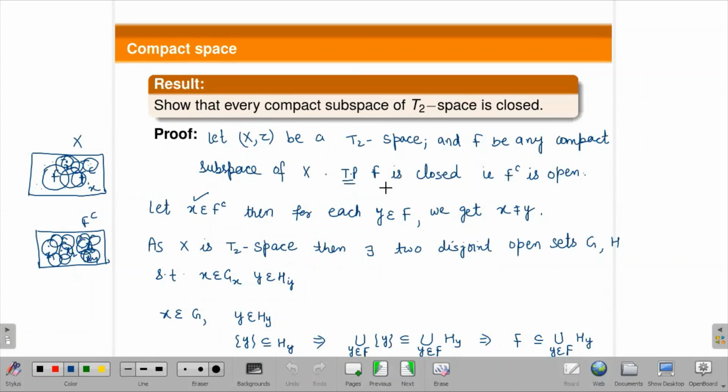Any doubt in this? No, ma'am, clear. Okay. So shall I repeat this? Pallavi, Purva.